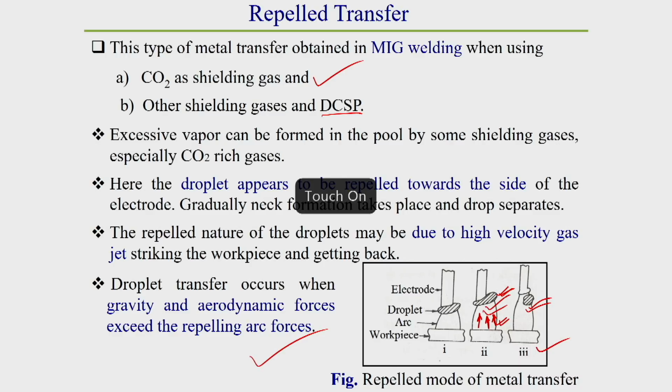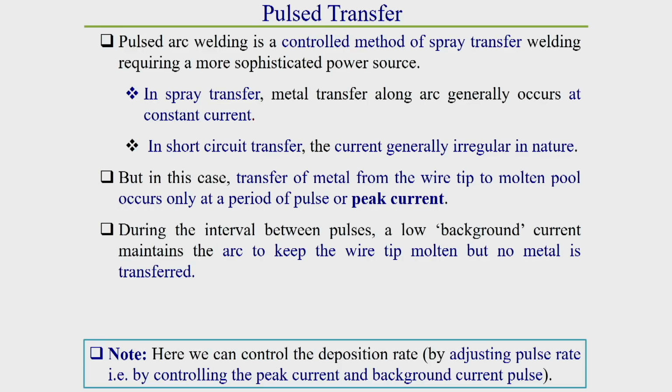Now, we will see what the pulse mode of metal transfer is. This pulse type of metal transfer is a control method of spray transfer. That means here we can control the rate of metal transfer depending upon the pulse rate. For this metal transfer, some sophisticated types of power sources are required.